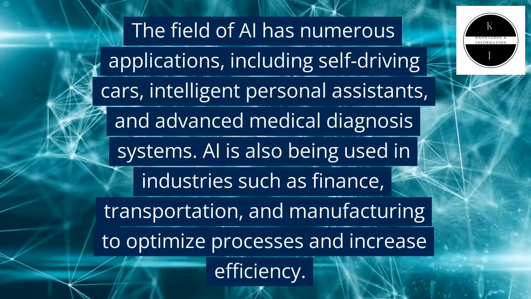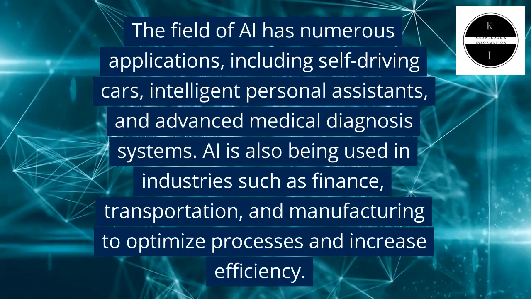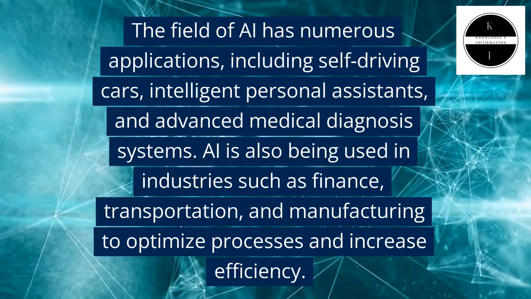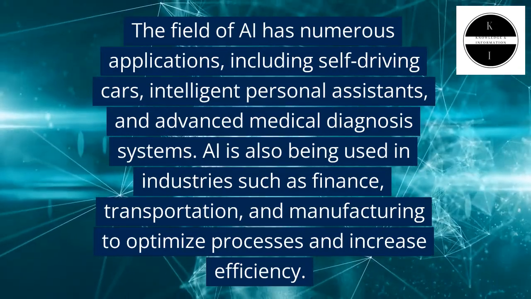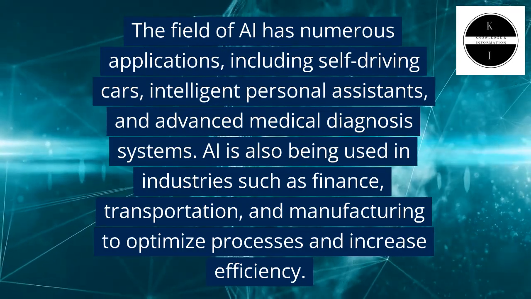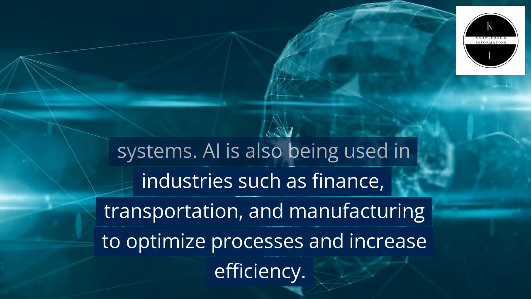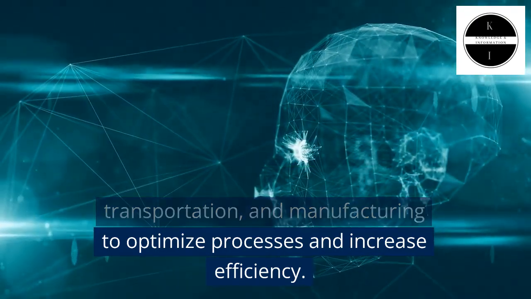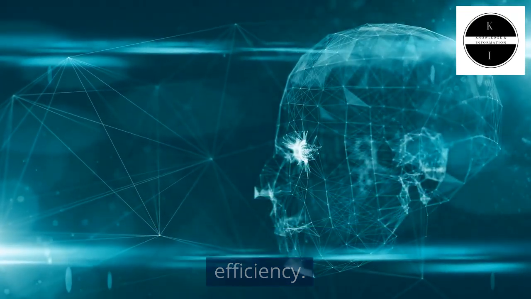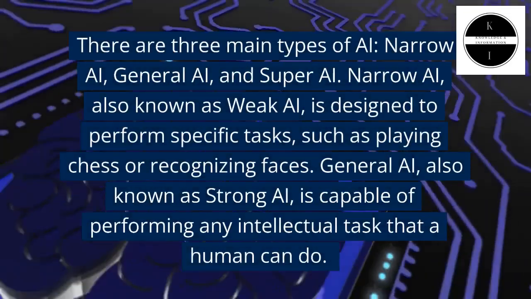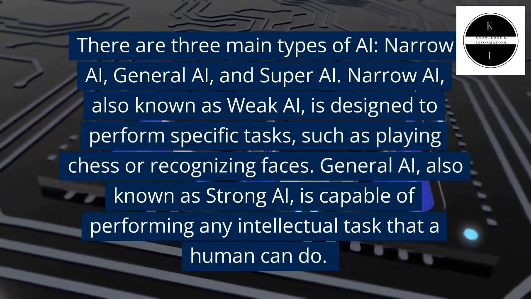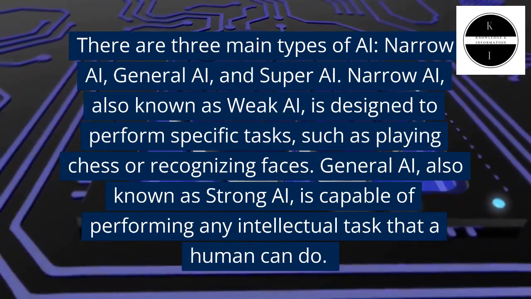The field of AI has numerous applications, including self-driving cars, intelligent personal assistants, and advanced medical diagnosis systems. AI is also being used in industries such as finance, transportation, and manufacturing to optimize processes and increase efficiency. There are three main types of AI: narrow AI, general AI, and super AI.